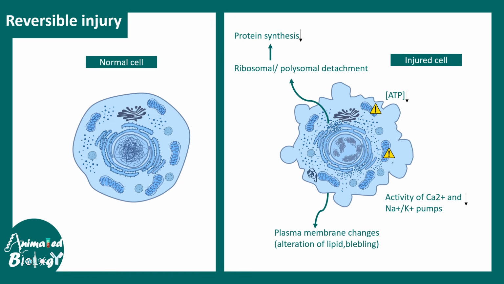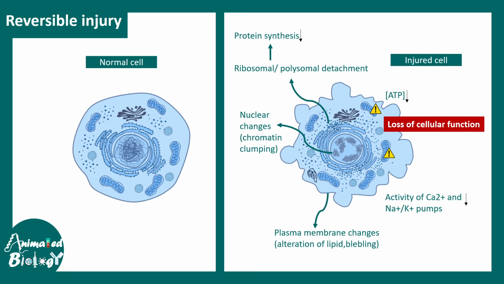Also, several changes in the plasma membrane can be observed. There could be alteration in the lipid composition, there could be blebbing of the membrane, and many other things. One of the prominent microscopic features is the nuclear changes. Basically the chromatin becomes clumped. Overall, all these cellular level changes lead to compromise of the cellular function. It's important to note that one can observe myelin figures in the cytosol. These are aggregated peroxidized lipids which originate from the damaged mitochondria or the endoplasmic reticulum.